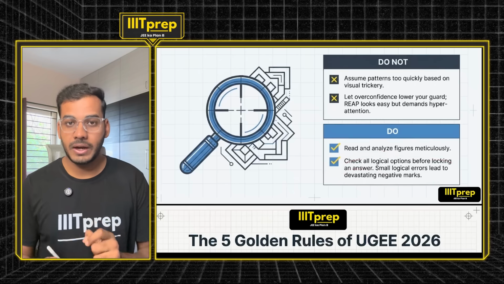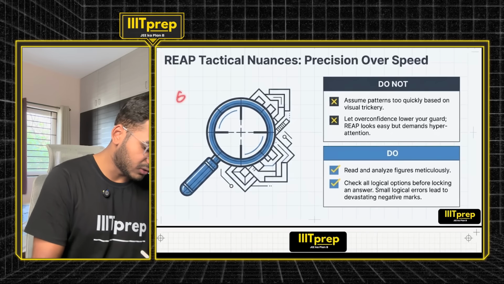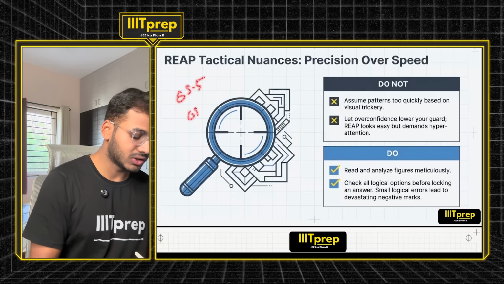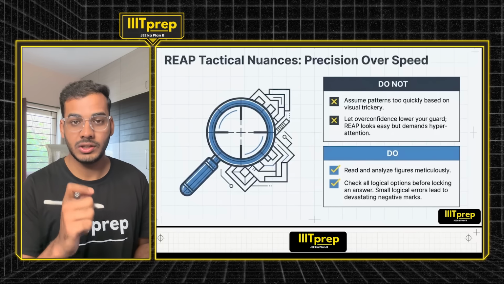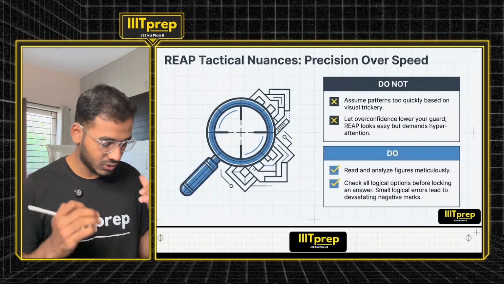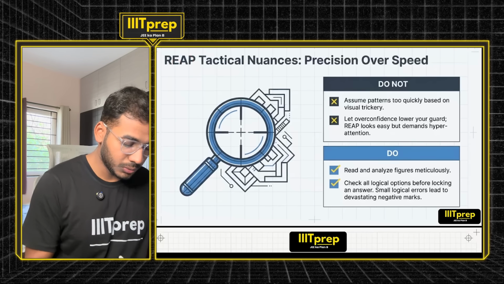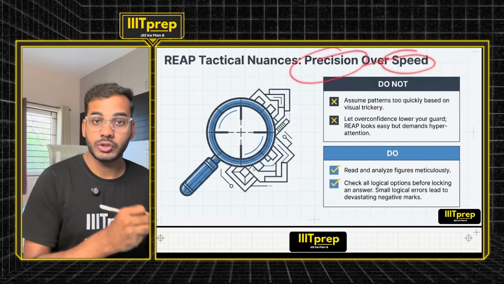Because of negative marking, -0.5 की negative marking is very very important. जैसे मान लो 65.5 का कट ऑफ था and you scored 65 marks. 0.5 a question, negative question जो आपका negative है, this has stopped your selection. So please make sure, this is a very important thing in REAP. You don't need to prioritize on the speed, you need to prioritize on precision.